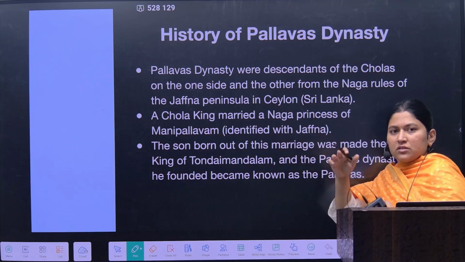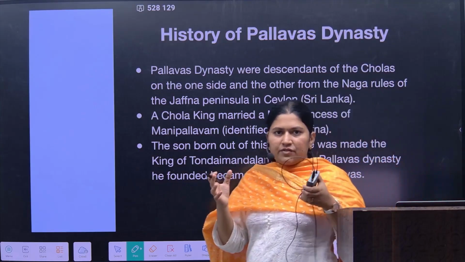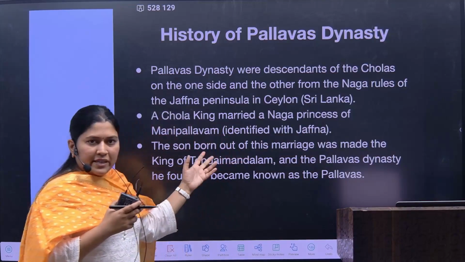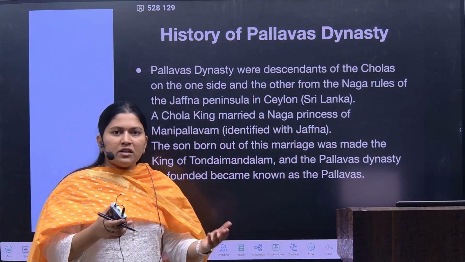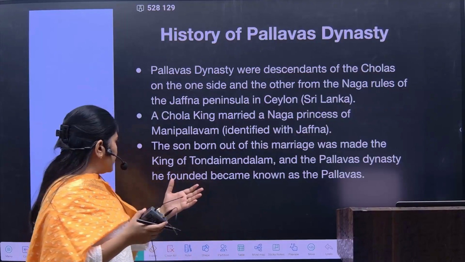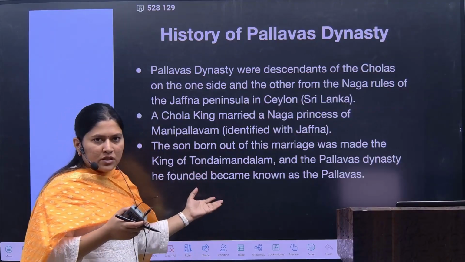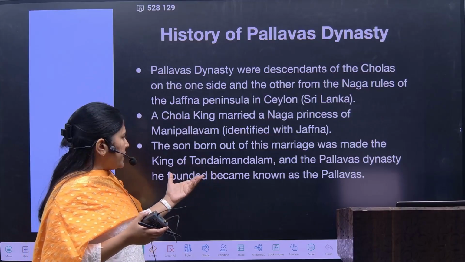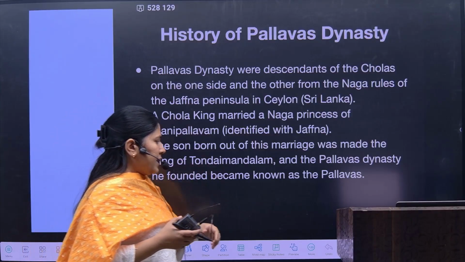What is Jaffna? The Sri Lankan island is called the Jaffna island. So they were half descendants of Sri Lanka and half descendants of the Cholas. The son born out of this marriage was made the king of the Tondai Mandalam, and it was founded as the Pallava dynasty.